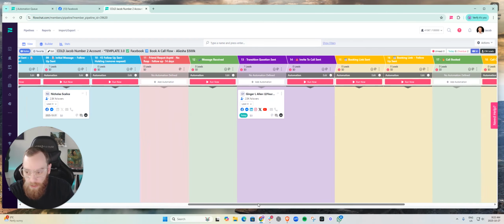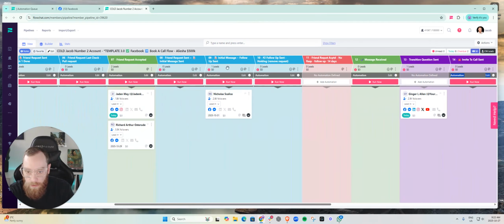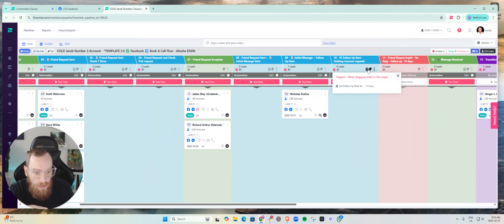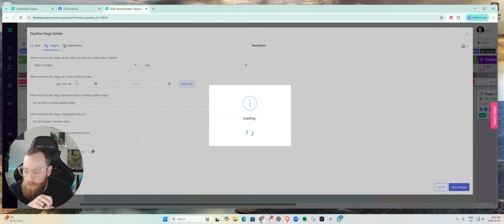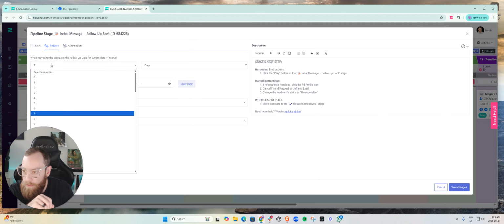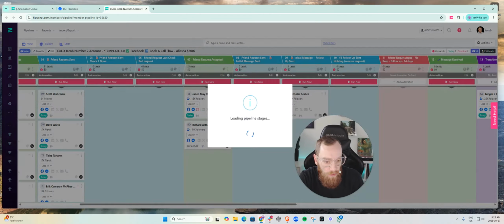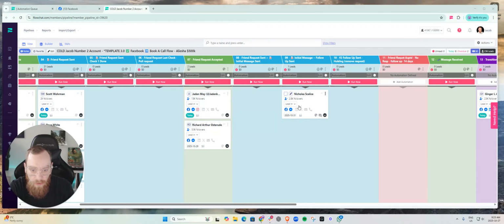So we have our calendar here. For Nicholas, his follow up is coming up soon. It's a 7-day follow up, right? So we give him time to get back to us. Might change that to 5 days actually, now that I'm seeing it, so let's do that quickly so you can see how this is customizable. And I kind of move myself over here so we can see everything.